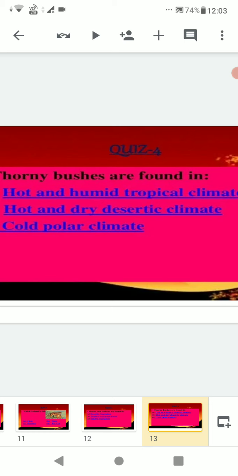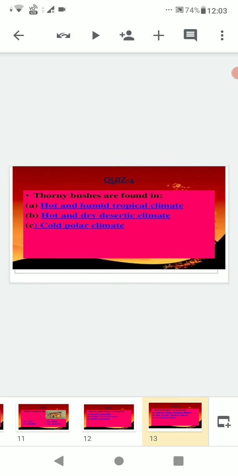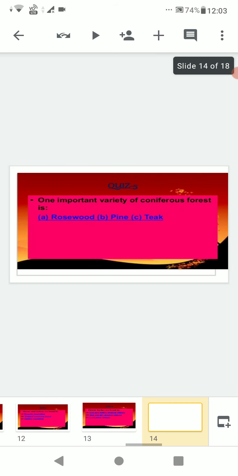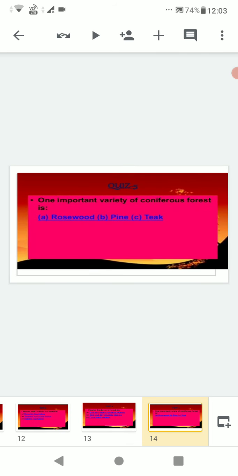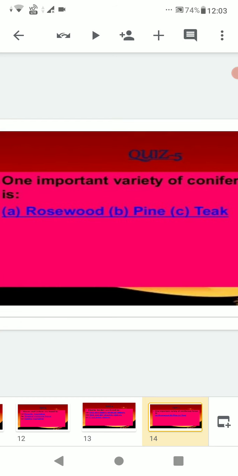Your answer is correct. Now, one important variety of coniferous forest is what?